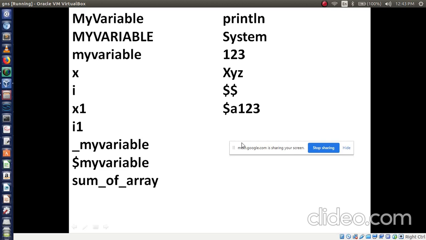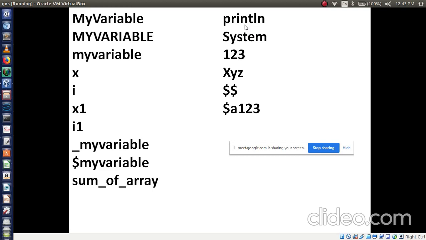Is it valid? Okay, Kiran, why not valid? Any reason? Keyword or method name? Method names. Is System a method name or a keyword? Have you used these two words?